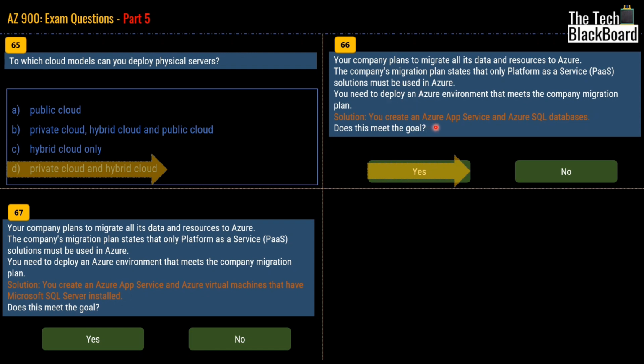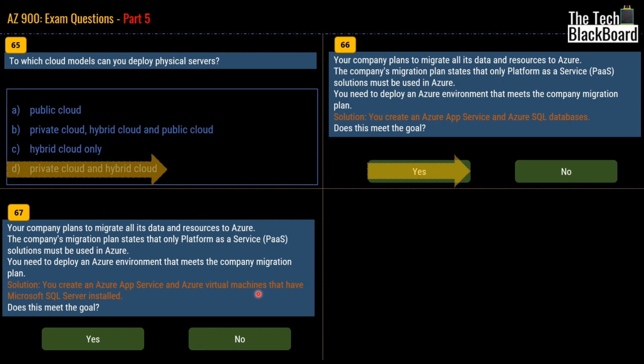The difference between both the questions is the solution. In question number 67, we are now given Azure App Service and an Azure Virtual Machine that has Microsoft SQL Server installed. Now do not get confused because in question 66 also we have App Service and Azure SQL database. Now, at first glance, they both look similar, but pay attention. Here we also have virtual machines.